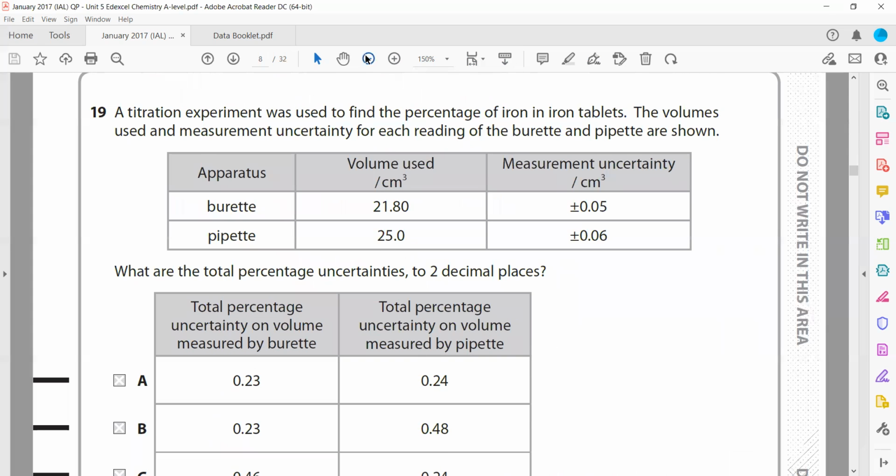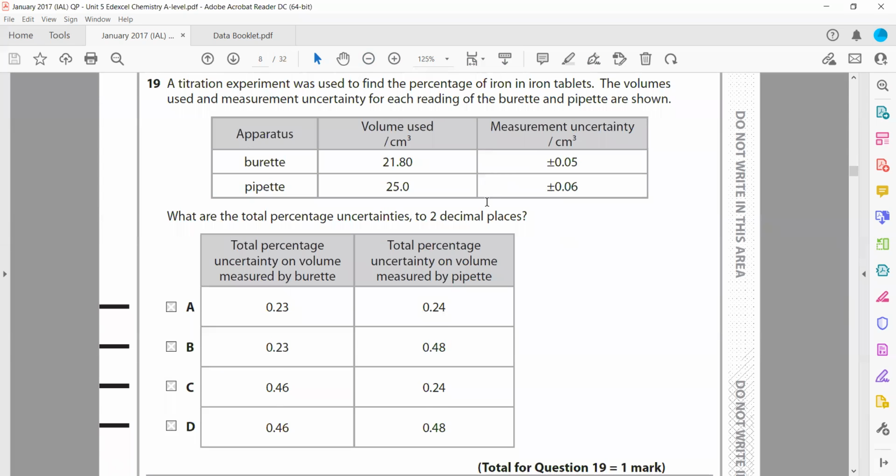In a titration experiment, a burette was used to find the percentage of iron in iron tablets, with a volume measured and uncertainty for each. What is the total percentage uncertainty to 2 decimal places?